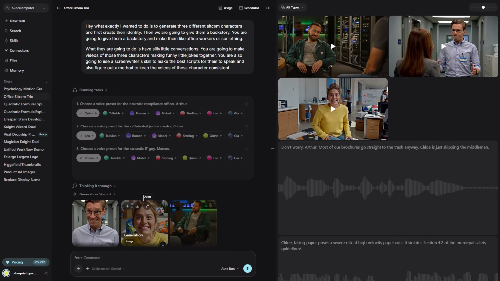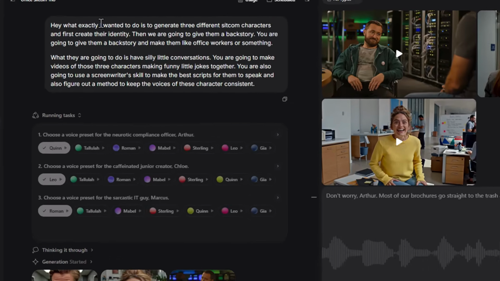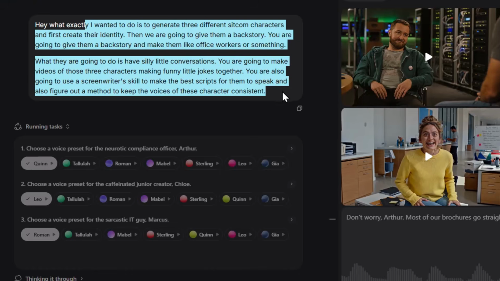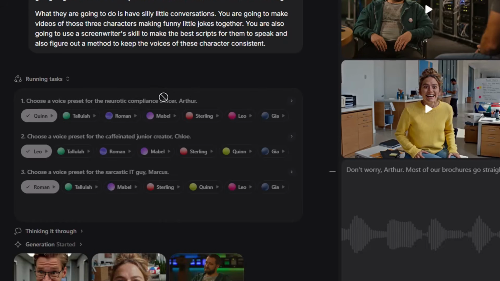Moving on to the second use case, and I find this one really fascinating. You can actually use this agent to create your very own AI sitcom. In this prompt, I asked the agent to generate 3 different characters, define their identities, and write up a backstory for them. I specified that they should be office workers doing funny little skits. The main goal here was to see if the AI could keep these characters completely consistent from scene to scene. First, it asked me to choose voice presets for the trio, which I did.